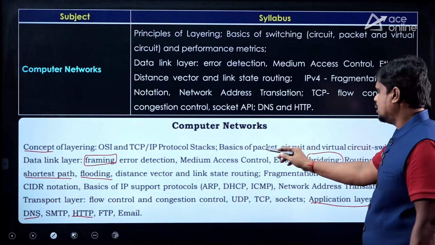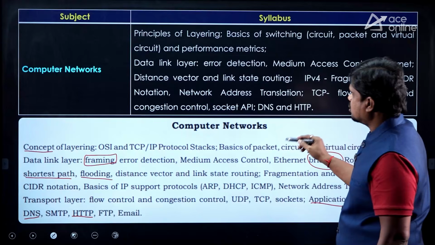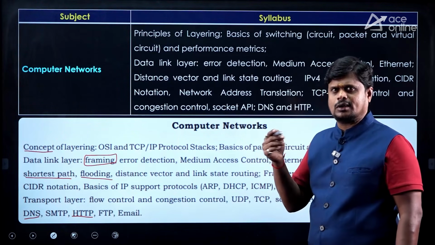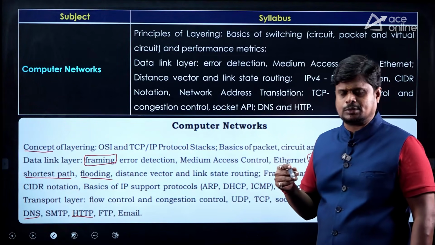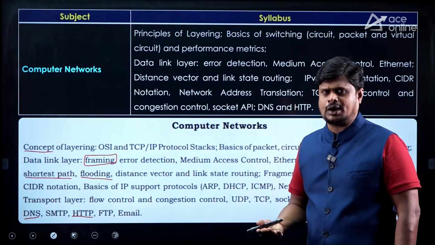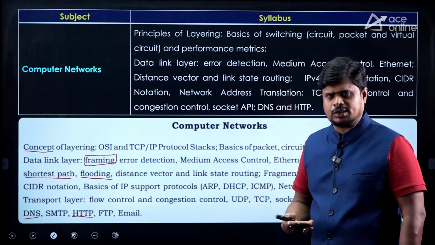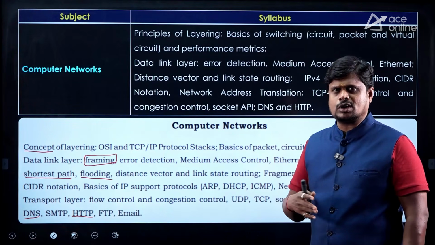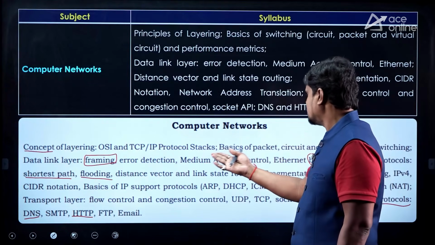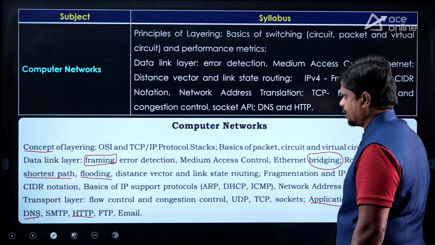Even in the previous one also we had packet, circuit and virtual circuit switching. And extra, it is mentioned that performance metrics. This is anyway something we cover in our regular classes, with a separate chapter, network performance parameters, like what is the meaning of throughput, what is the meaning of bandwidth, what is the meaning of efficiency, what is transmission time, what is propagation time, what is round trip time. We used to cover bandwidth delay product separately, correct? But this time it is explicitly mentioned: performance metrics.